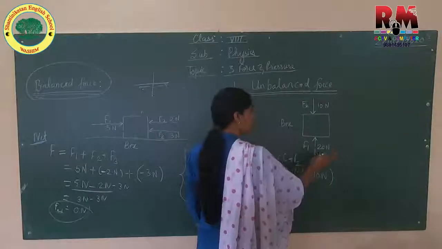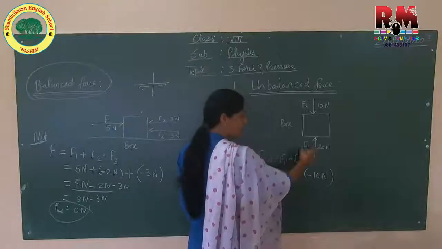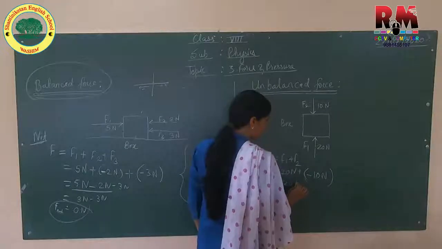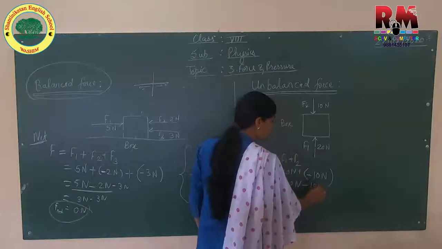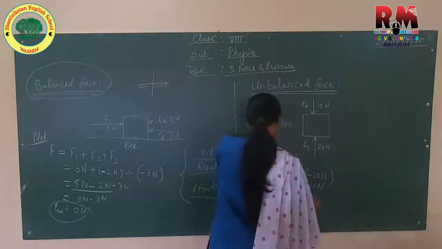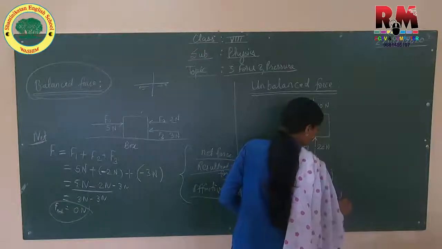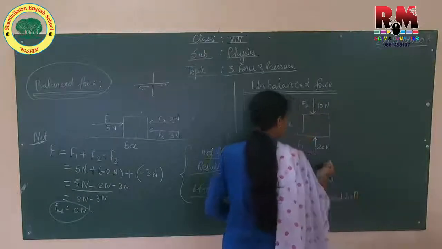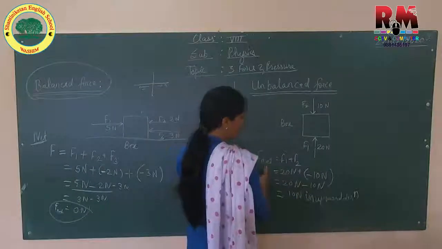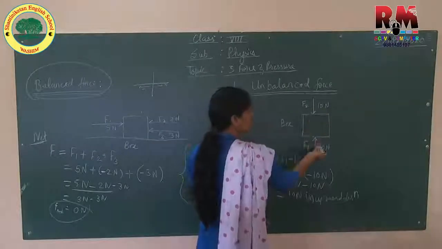If we have the same direction, then we add these two values, but here we have opposite direction. So 20 Newton plus minus 10 Newton comes to be 10 Newton, in upward direction. The object will move in upward direction by how much force? 10 Newton, because this 10 will balance 10.